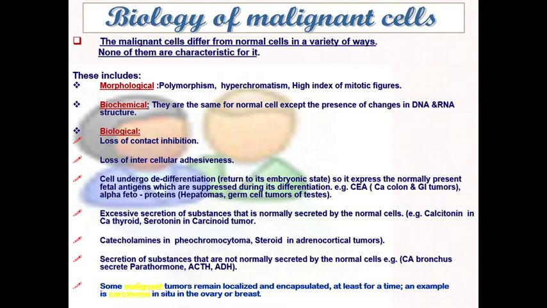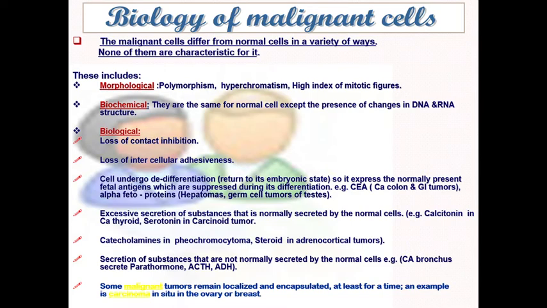These cells, once they undergo dedifferentiation, there will be expression of suppressed genes. So certain tumors will secrete substances and hormones that cannot be secreted by the cells from which they originate.